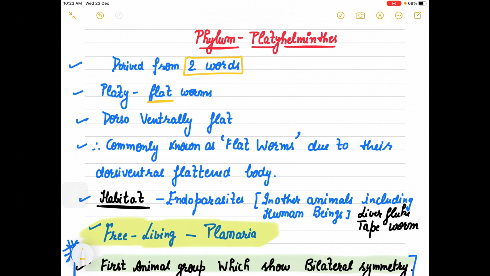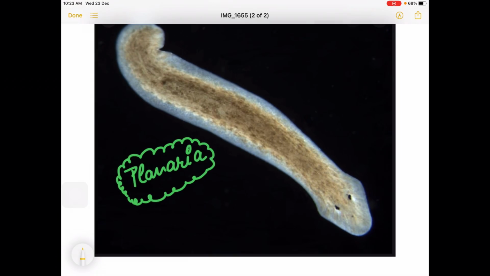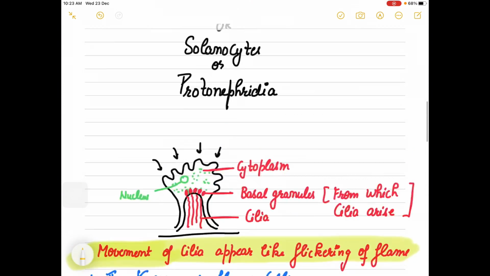Because their body is dorso-ventrally flat. That is the reason they are commonly known as flat worms, due to their dorsiventrally flattened body, meaning front or back side, it's completely flat. Its body is flat. As you can see in the planaria, the body is completely flat.